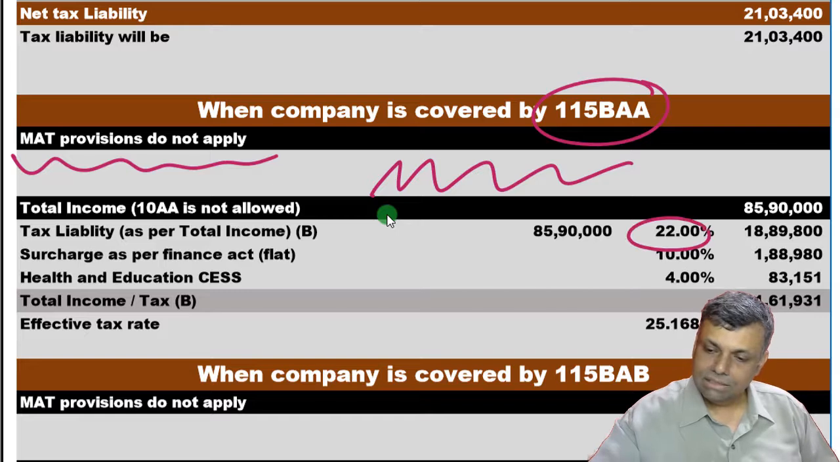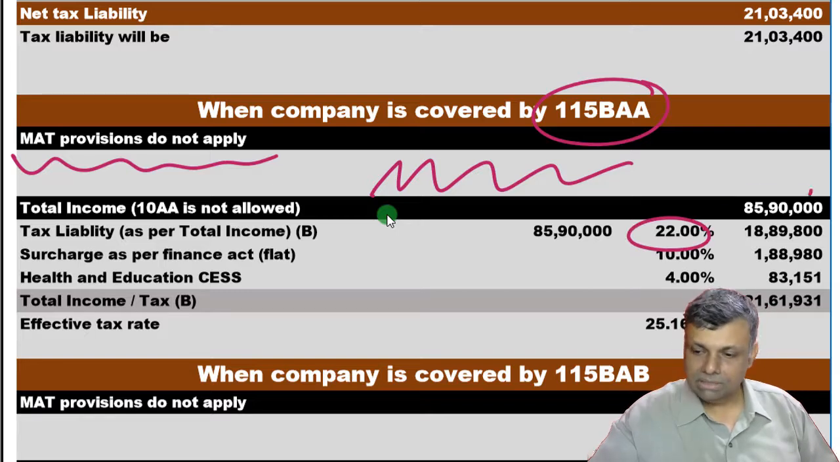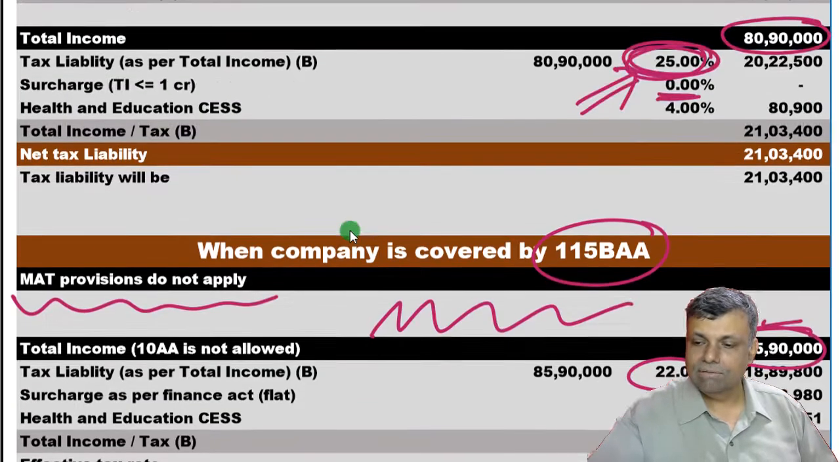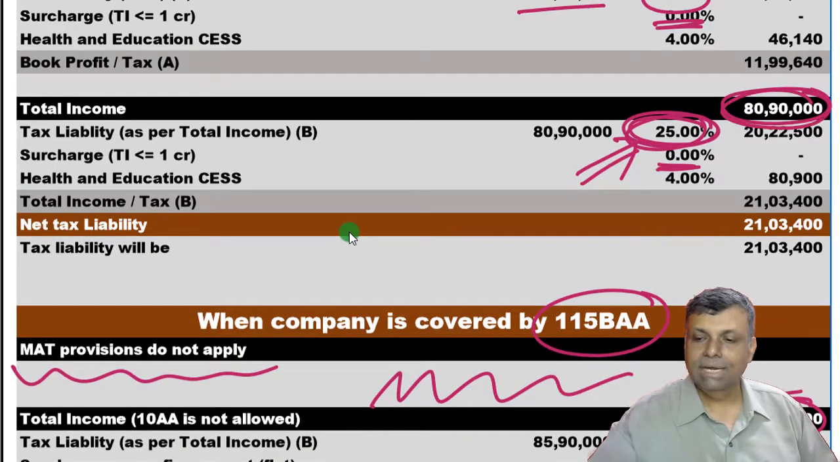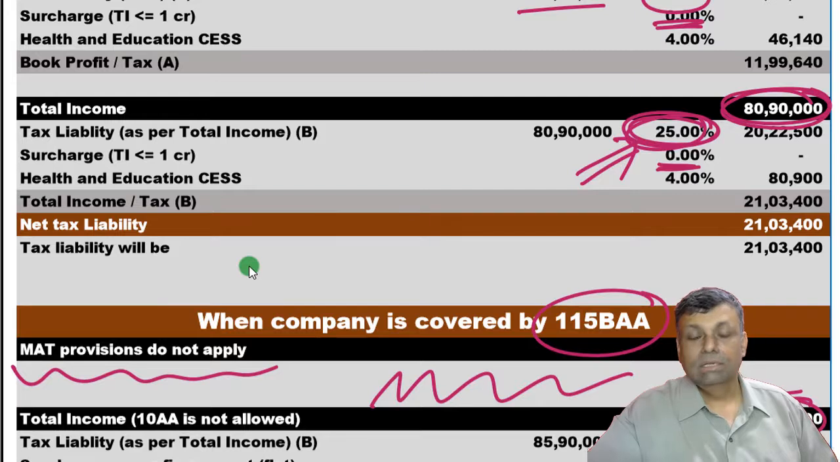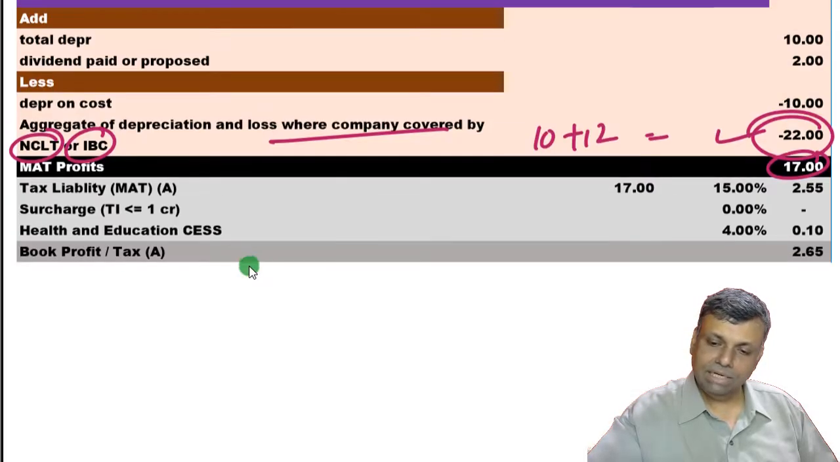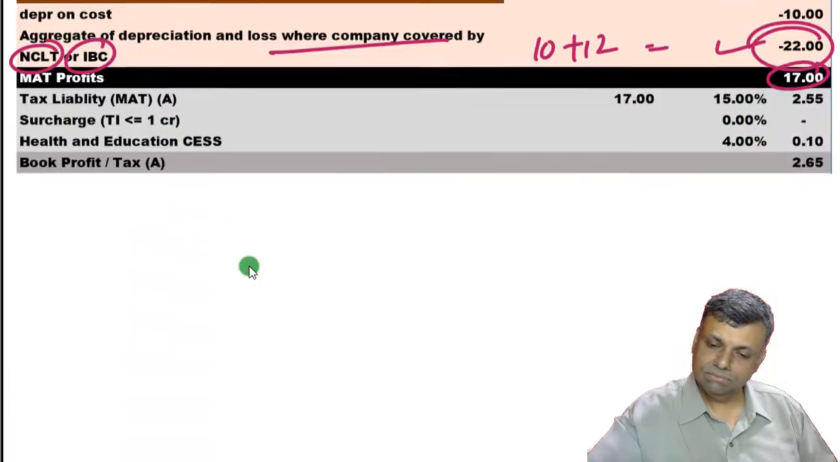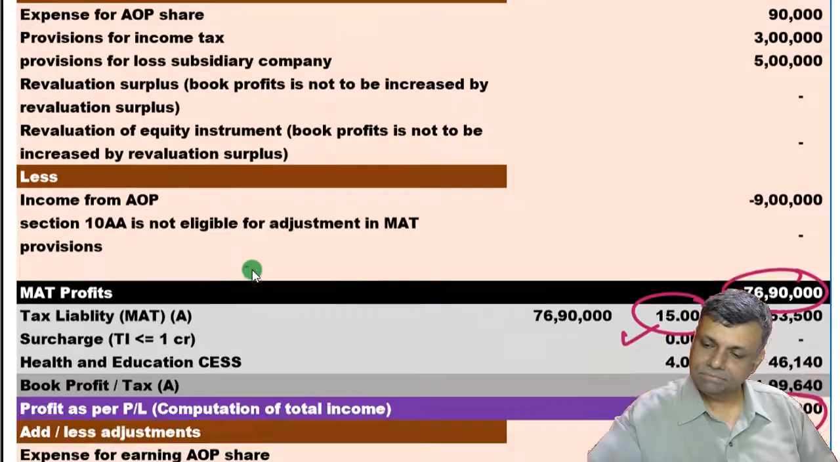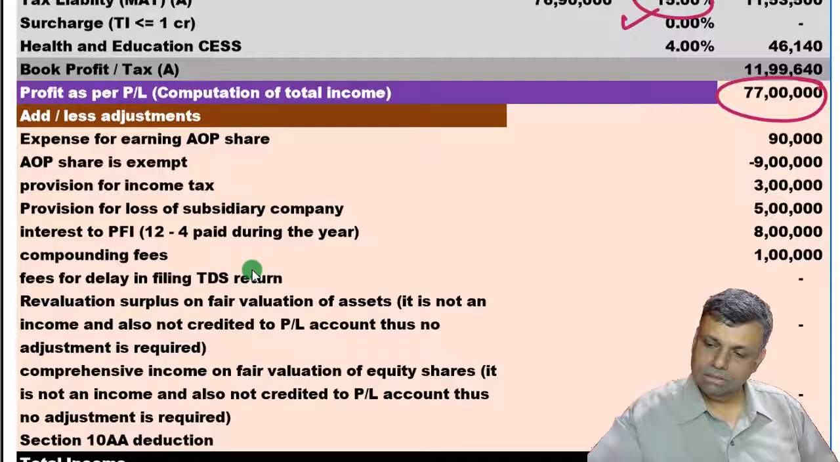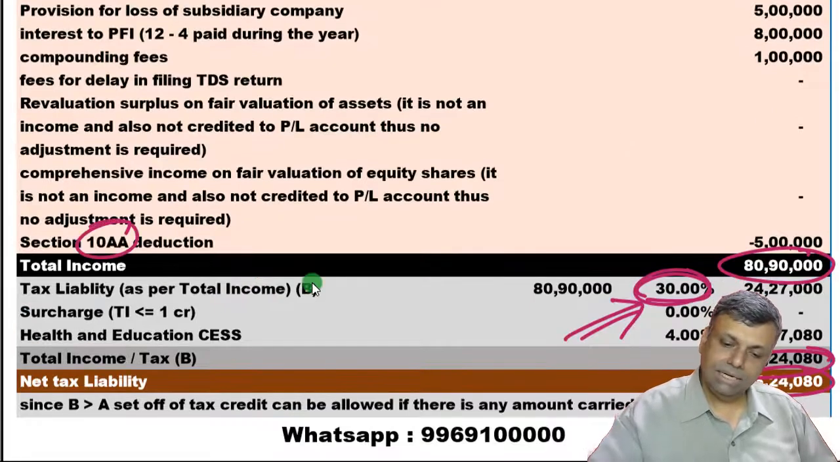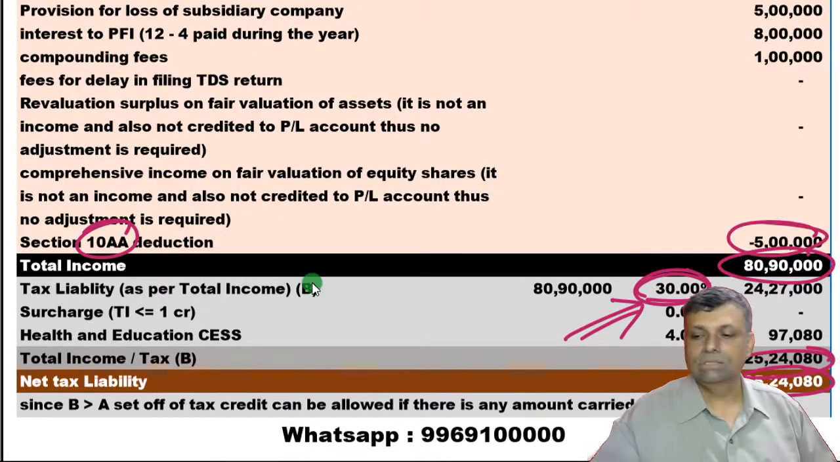Now your tax rate has become 22%, but your income figure has undergone a change. It was 80 lakhs earlier, now it is 85 lakhs. There was one deduction or benefit with respect to section 10AA in the computation, a section 10AA benefit of 5 lakhs rupees.